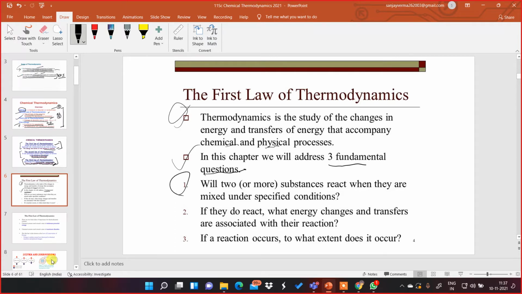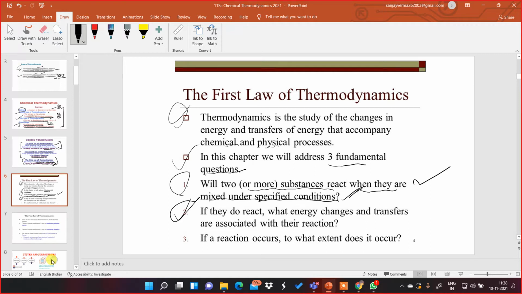The first one is, will two or more substances react when they are mixed under specific conditions? So, this is the first fundamental investigation that we'll be doing in this chapter. Will two or more substances react if they are allowed to come in contact under a specific set of conditions? That's the first fundamental question.